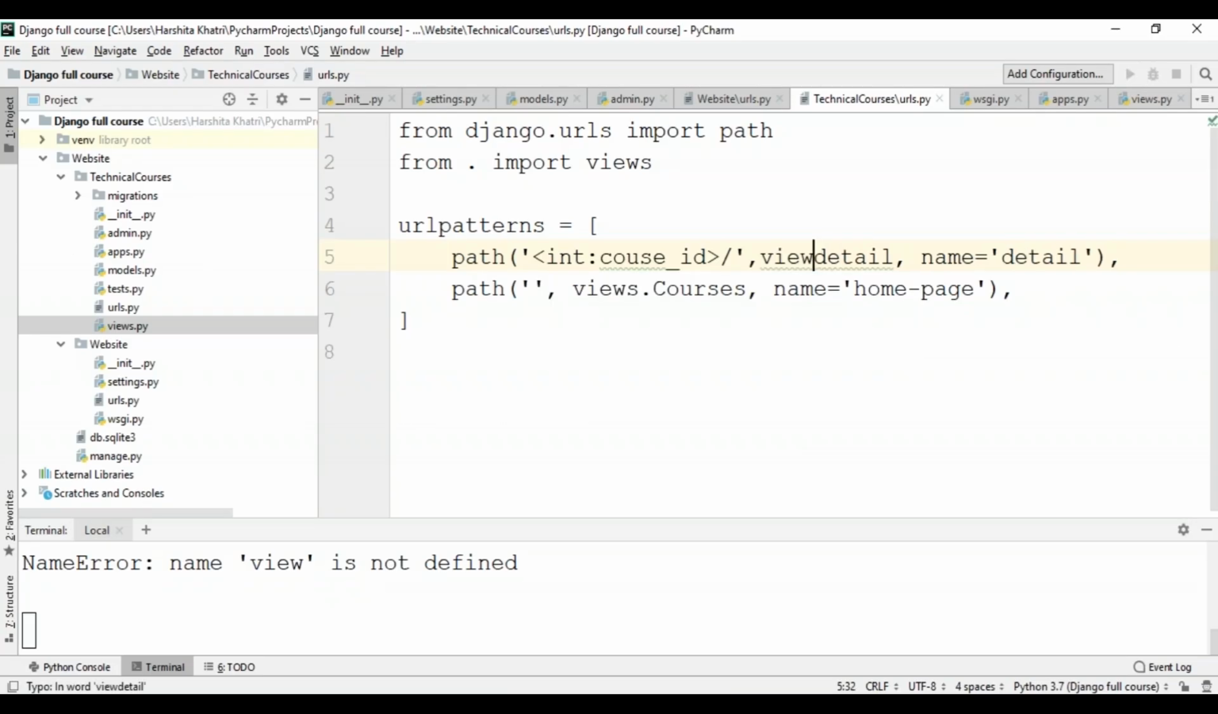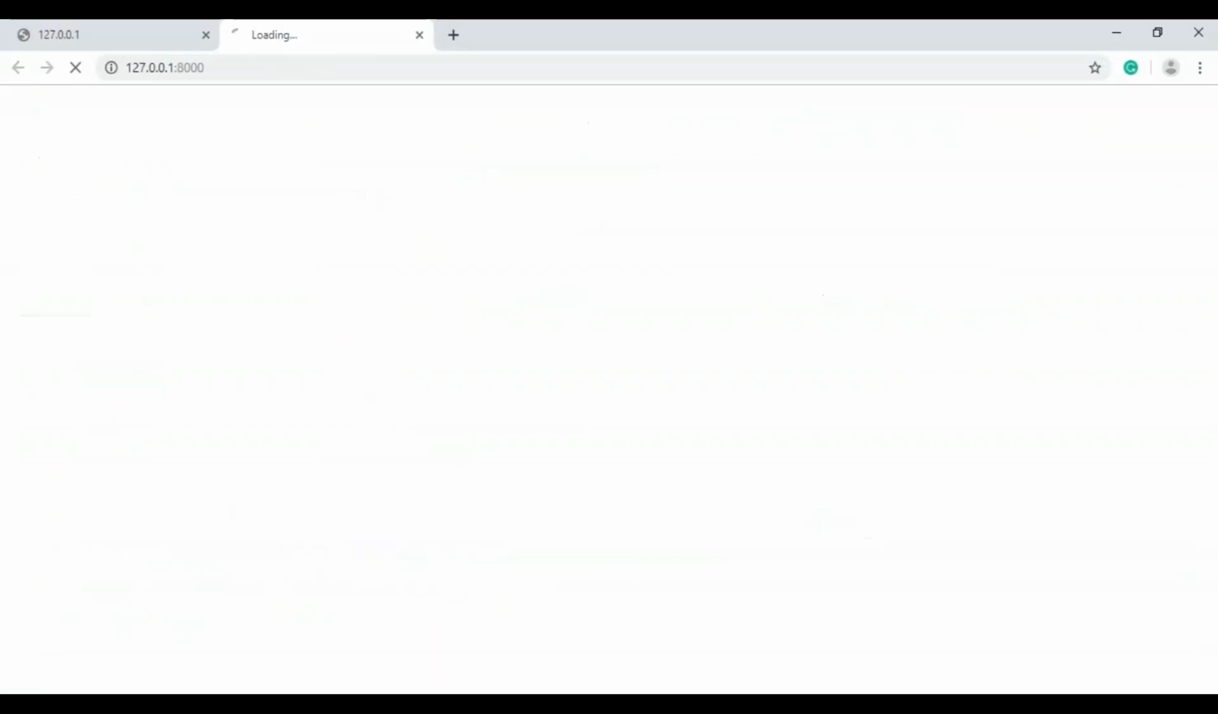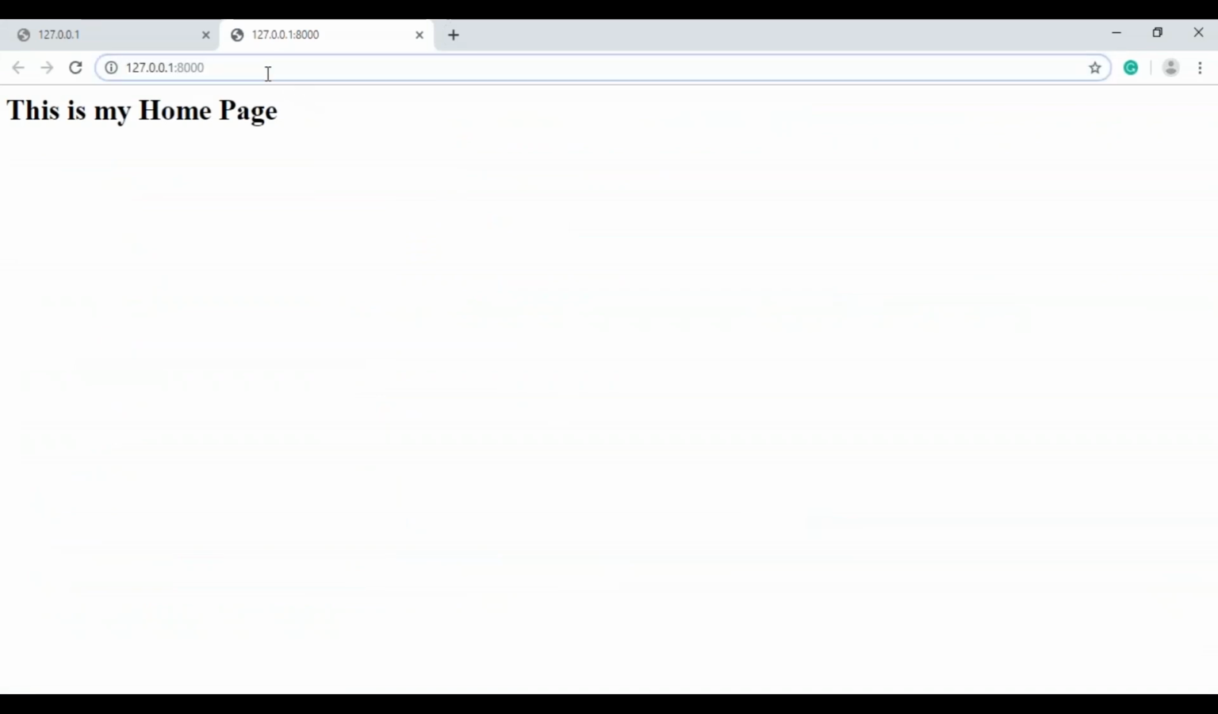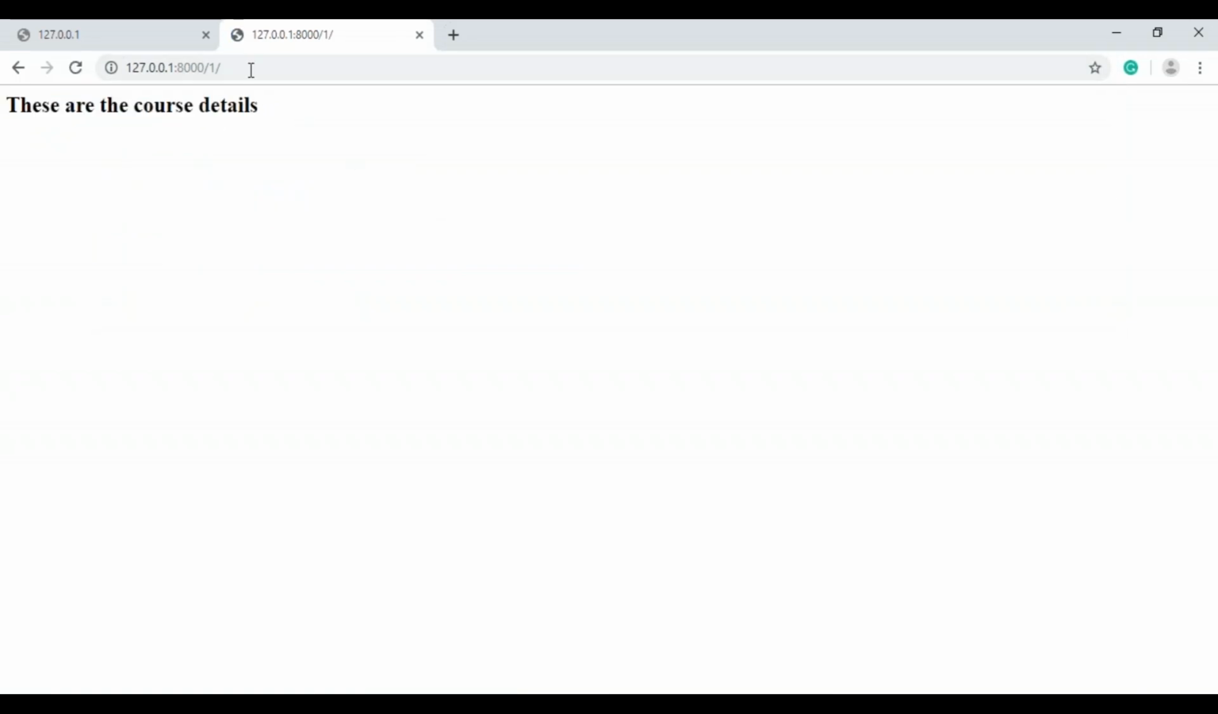Sorry guys, I've made a mistake over here. It's views.detail. Save this, and I'll rerun my server. Okay, so now I'll just specify the ID over here. I'll say the ID is 1 and hit enter. As you can see over here, now it is returning what is present in my details page.